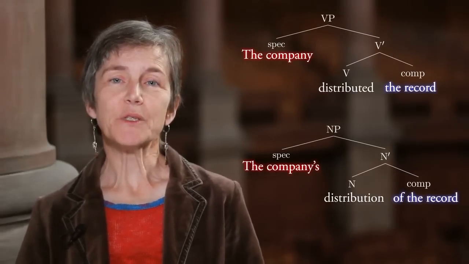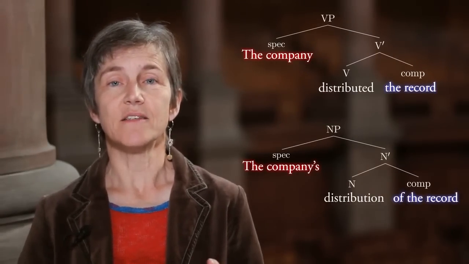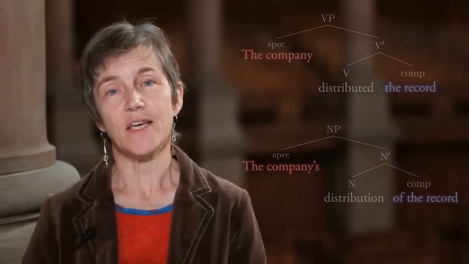So this parallel between the structure of sentences and the structure of nominals can be taken a step further. In an active sentence, it's typical that the agent is expressed as the subject. It appears in the specifier position of the VP and then of the IP, while the theme is expressed as the complement of the verb.